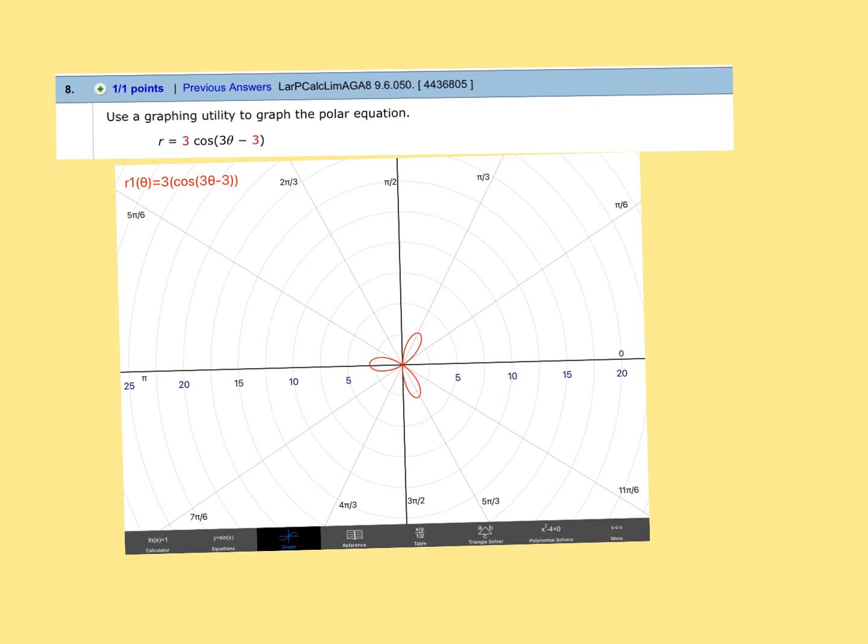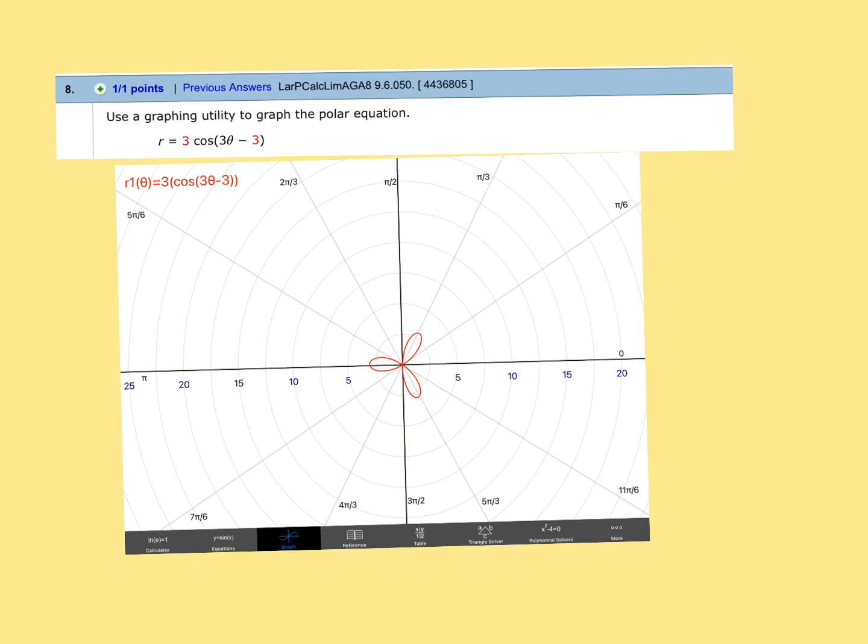And you're definitely going to have to show all that work. So if it's a rose, you're going to have to show the length of the rose, show the number of petals, the length of the petals, and then at least show the work to get one of the petals and then the symmetry. All of them will have symmetry that you'll have to check for, that kind of stuff.